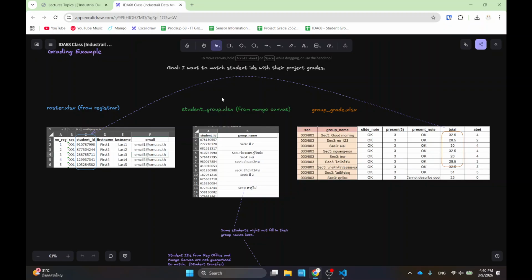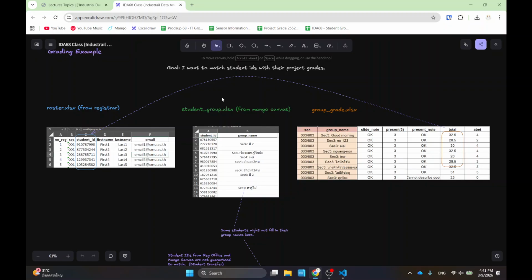I cannot go from the group to the student directly because I need to know which students belong to which groups. And I do have that information. It's listed in here, and this one is actually from Mango Canvas. If you go to Mango Canvas, there is a system where you can create a group and then add yourself to that group. This is done by the students, so I don't monitor this process. All I did is download the end results, where I have the student ID and who has a group name. Keep that in mind.